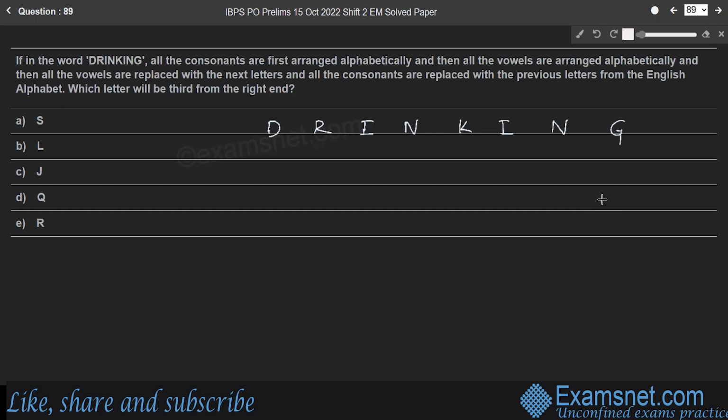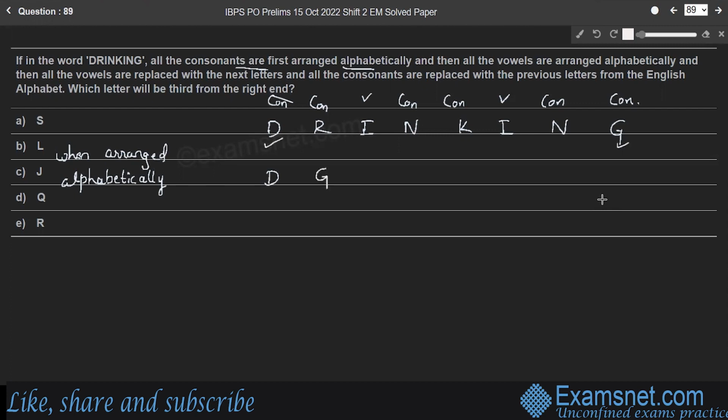Here the vowels are I and I. Whereas the consonants are D, R, N, K, N, and G. If all the consonants are first arranged alphabetically, the first consonant is D. Next comes G, then K, after that N and N, and next R. Then all the vowels are arranged alphabetically.